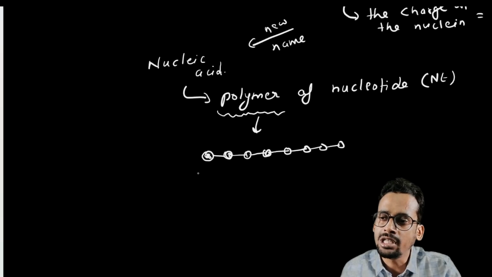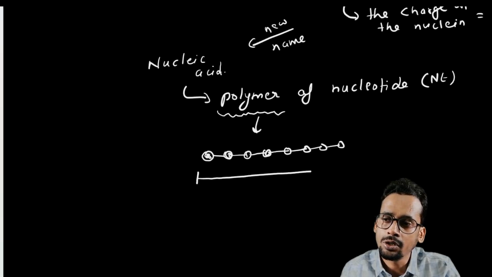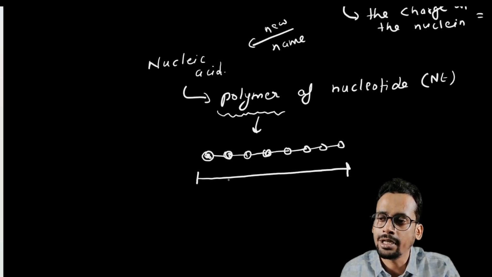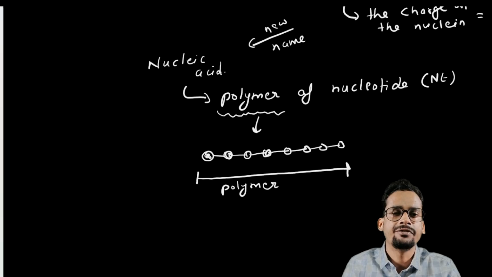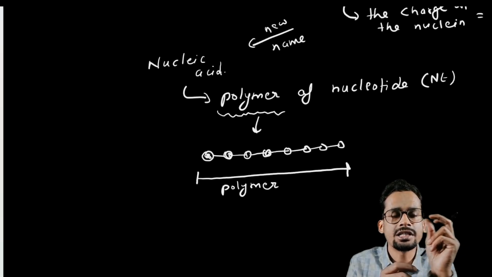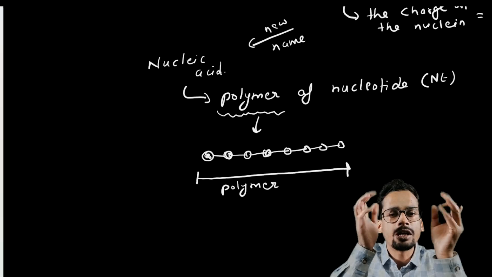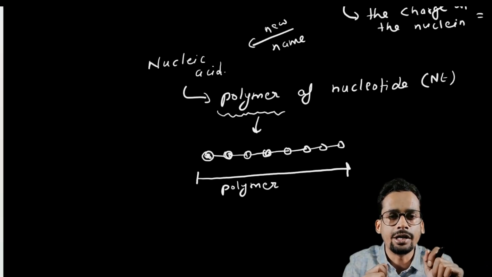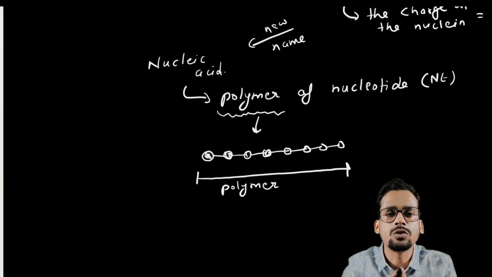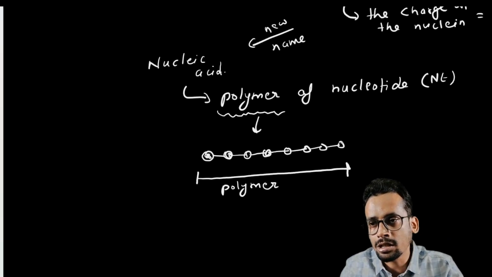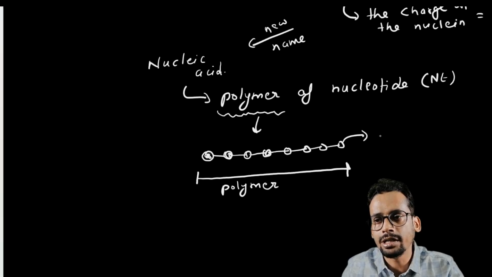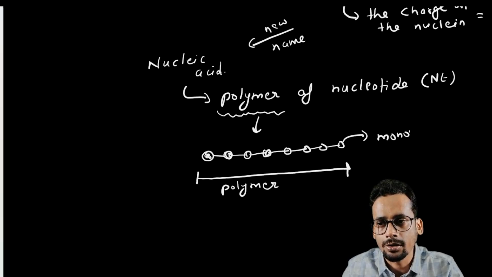This whole structure will be called a polymer. When we take very small units and combine them to make a longer unit, that longer unit will be called a polymer, and the small unit is known as a monomer. So this is the polymer and this single unit is called a monomer.